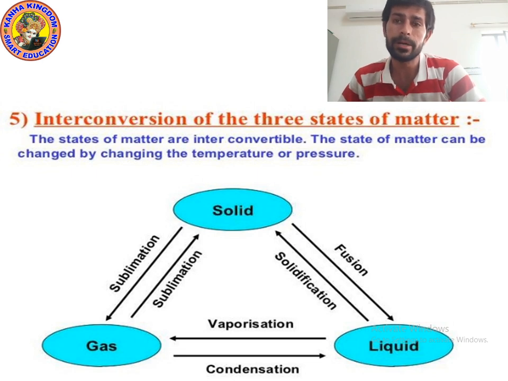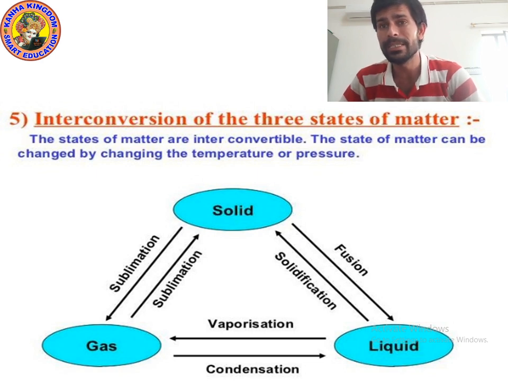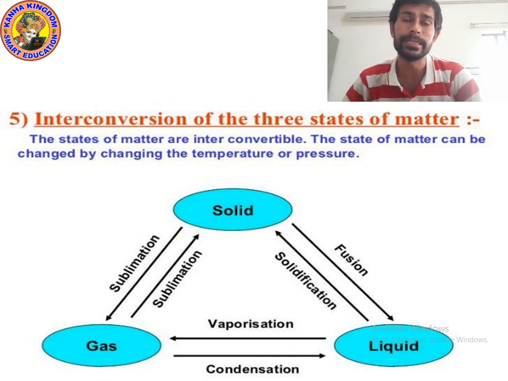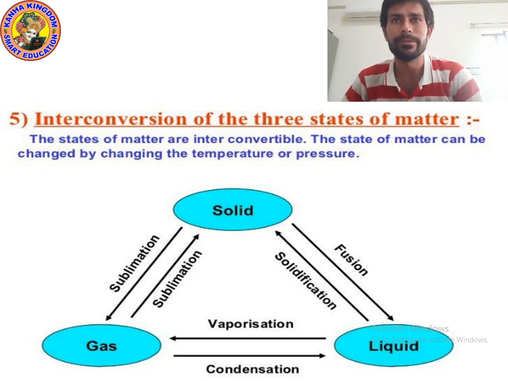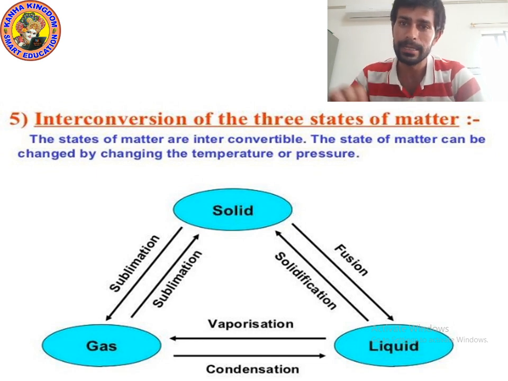Now let's talk about the interconversion of the three states of matter. Interconversion means we can change solid into liquid, liquid into gas, gas into liquid, liquid into solid. We can change one state into another state. So this is the way of conversion, and this is known as interconversion.